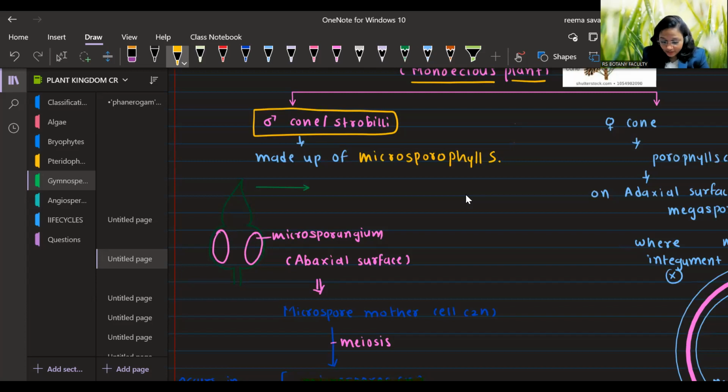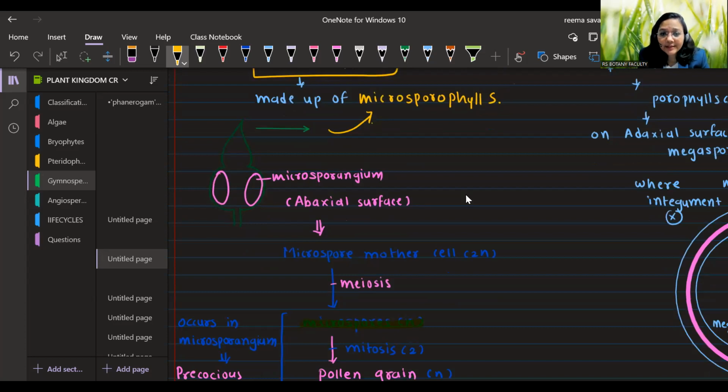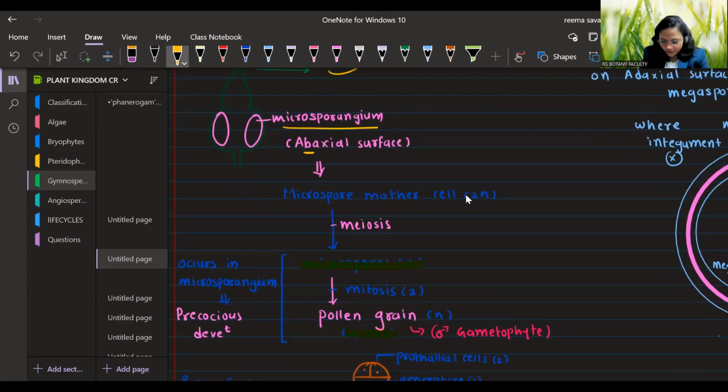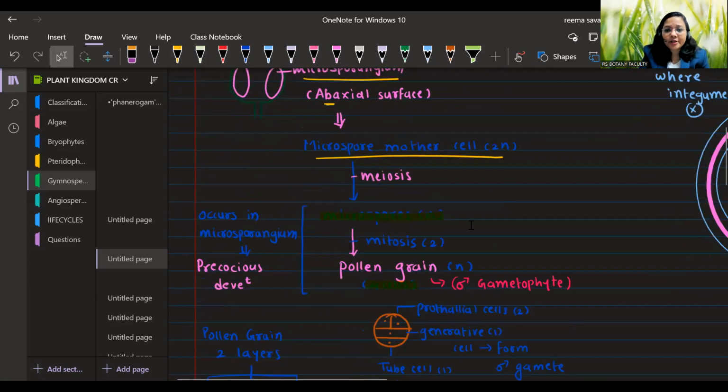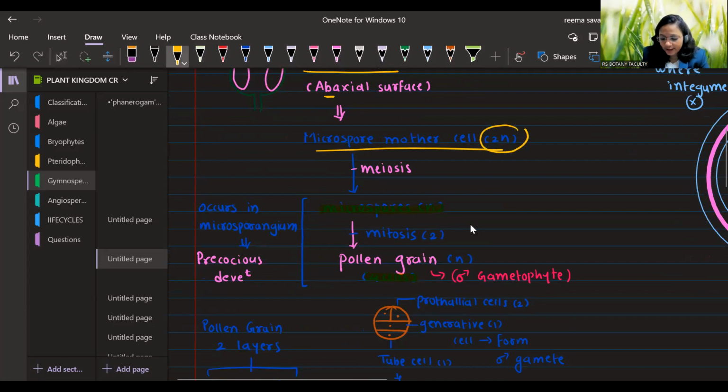Right. So these are microsporophylls and they have microsporangium on the microsporophylls. So microsporangia are present on which surface of the microsporophyll? Abaxial surface. What do you mean by abaxial? Abaxial has B. B means below. So it is below the sporophyll, right? So it is the lower surface. They have microspore mother cells in the microsporangium. Microspore mother cell will be diploid. By its meiosis, it forms microspores, and microspores are haploid. Their nature is haploid.